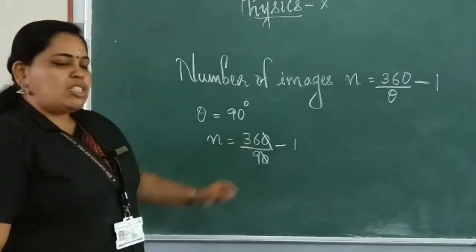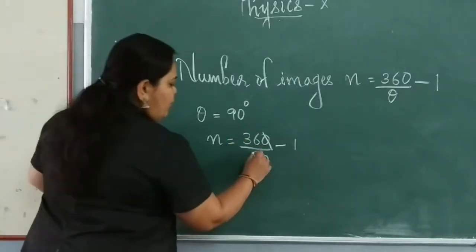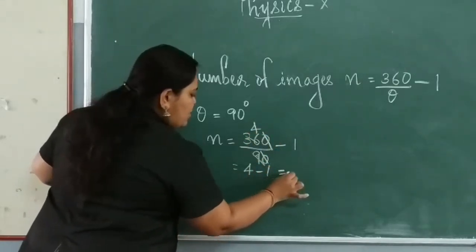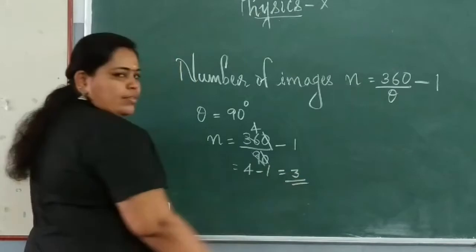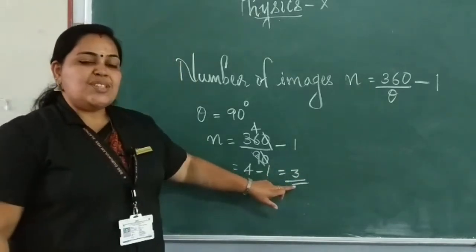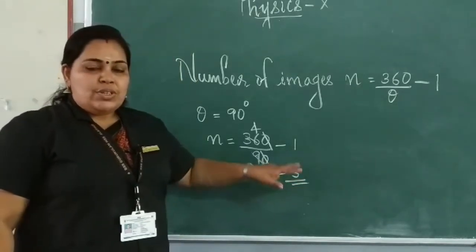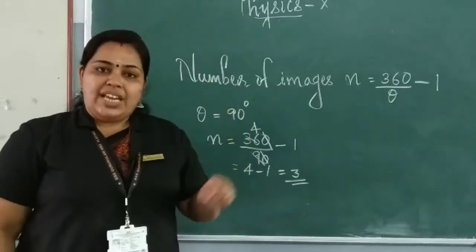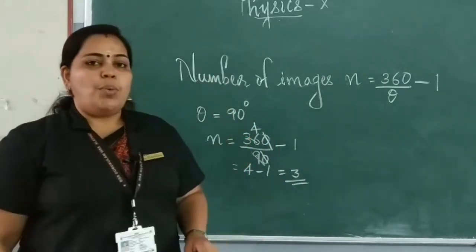What is 36 by 9? 9 4s are 36, isn't it? So 4 minus 1 is equal to 3. So the number of images formed is 3. So we can tell if the two mirrors are kept at an angle of 90 degree, the images formed will be 3.